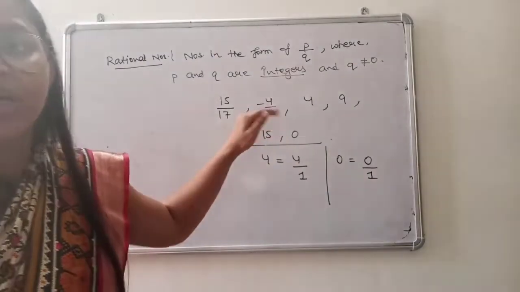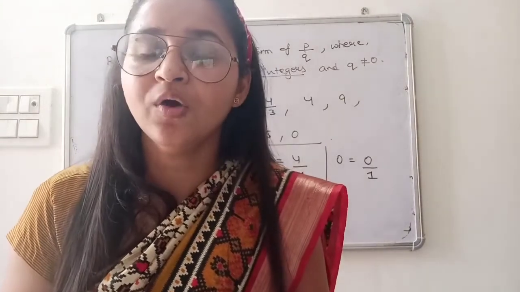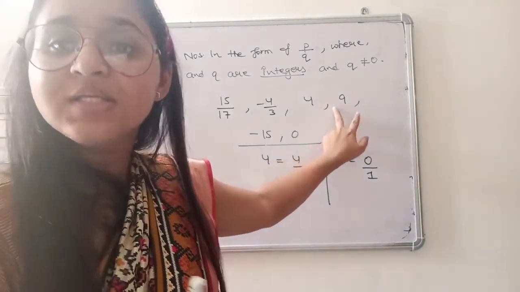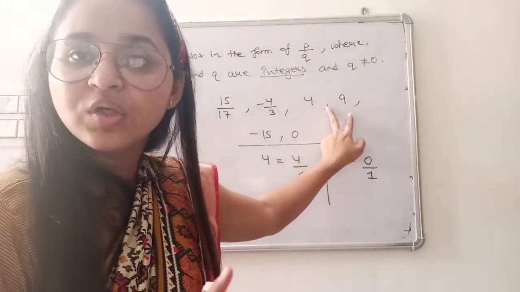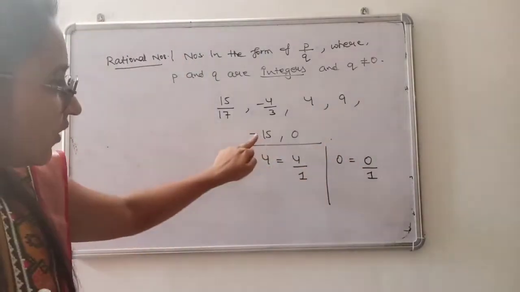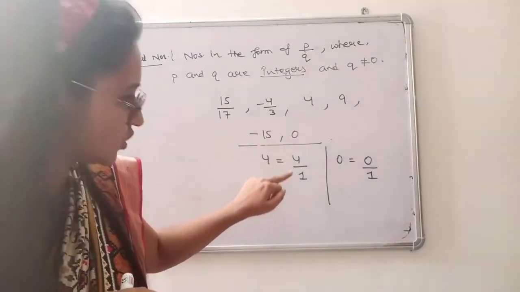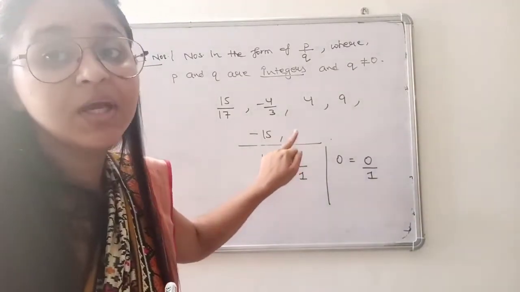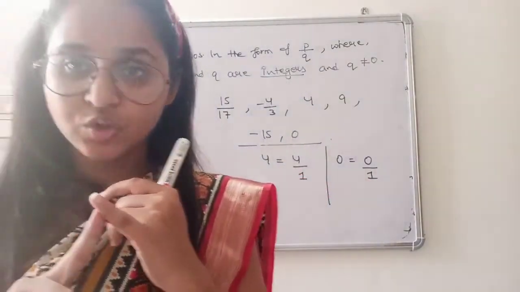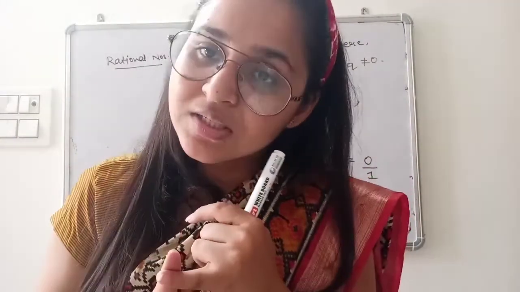So from this example, what have you received? You have drawn the conclusion that every natural number, these are the positive numbers like 4, 9, can be written in the form of a rational number. Every integer, because minus numbers are there, is also a rational number, and 0 is a whole number. Every whole number is a rational number. So there is a result: every natural number is a rational number, every whole number is a rational number, every integer is a rational number.